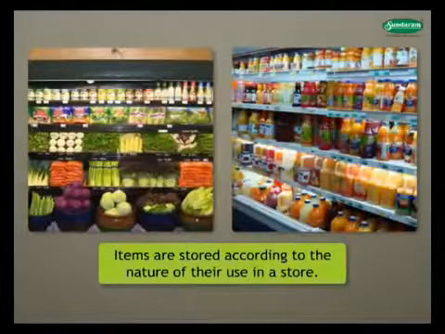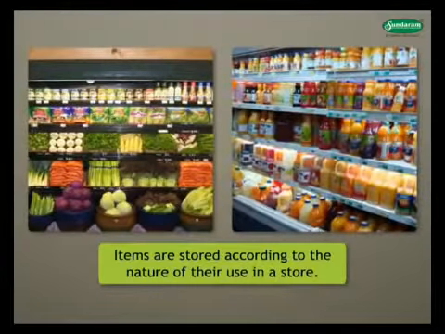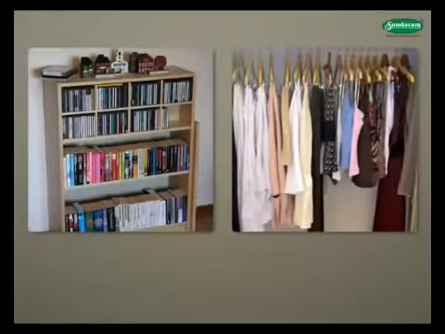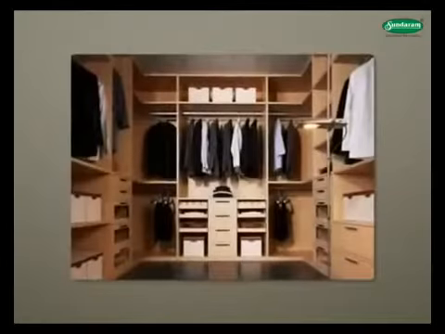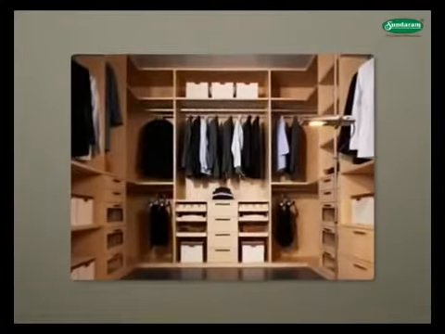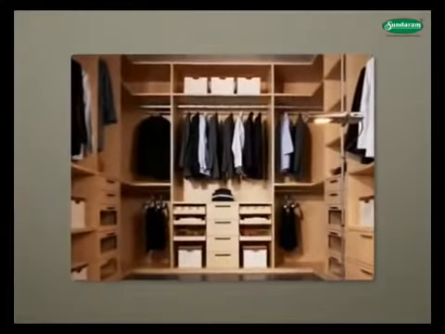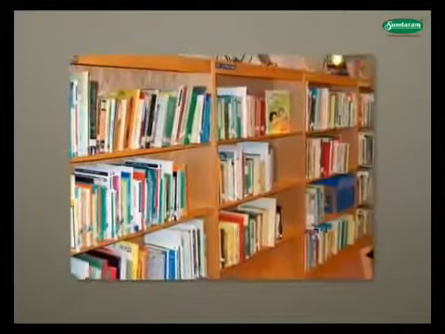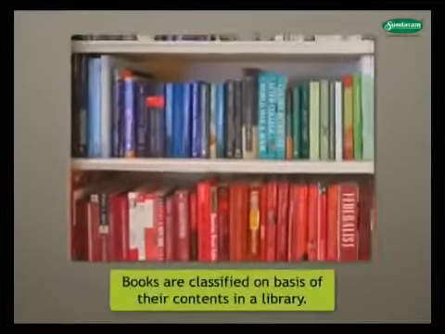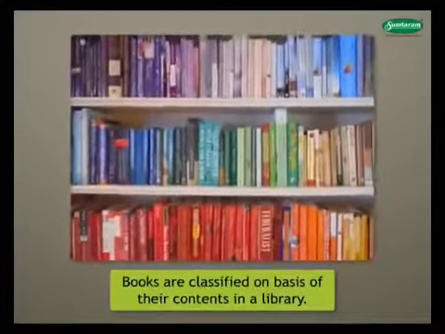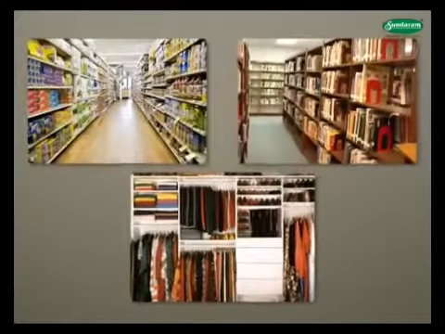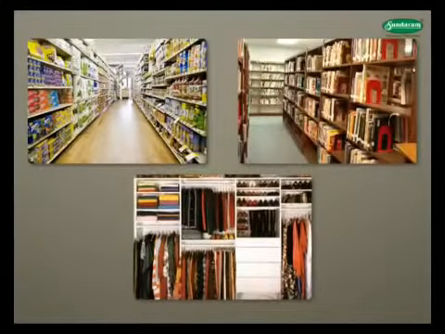Items are stored according to the nature of their use in a store. In your house, your mother often asks you to keep your books, clothes, and other things in order. You must be arranging them so that you can retrieve them easily when you require them. Go to your school library. Observe how the books are arranged. Books are classified on the basis of their contents in a library. You have seen how helpful classification is in everyday life.